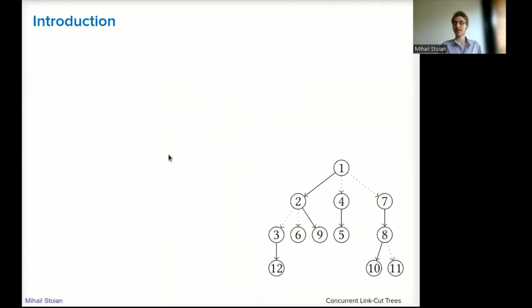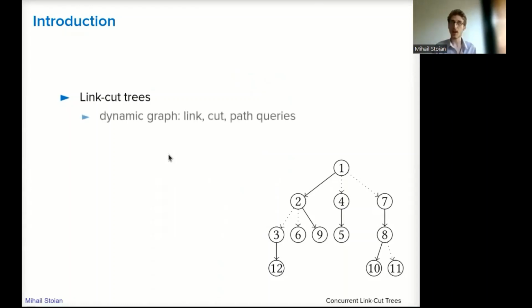But what exactly are linkages? They are a data structure for solving the dynamic graph problem, where we have a forest and we want to link and cut trees, and also perform path queries.